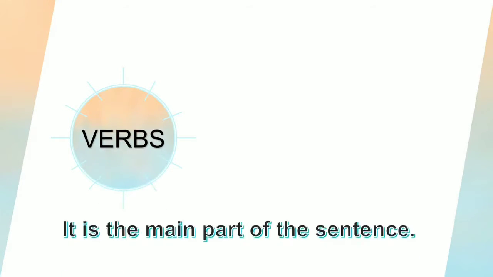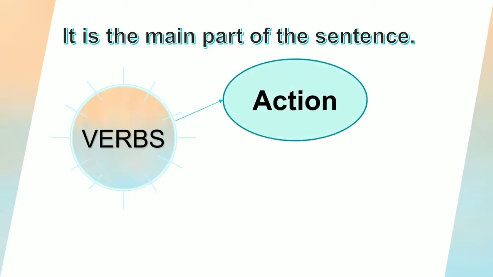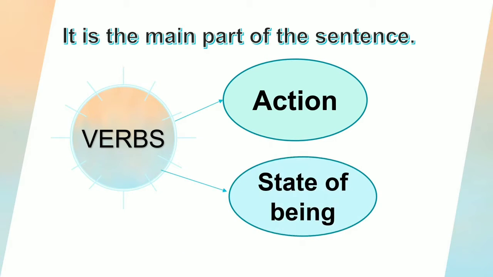And today I'll start with chapter 6, verb. So let's start. Now the first question arises, what do you mean by verbs? It is the main part of the sentence. So we can say that verbs are the main part of the sentence. It tells two things about the subject of the sentence. First, the action or activity performed by the subject, and second, state of being of the subject, or we can say situation of the subject.